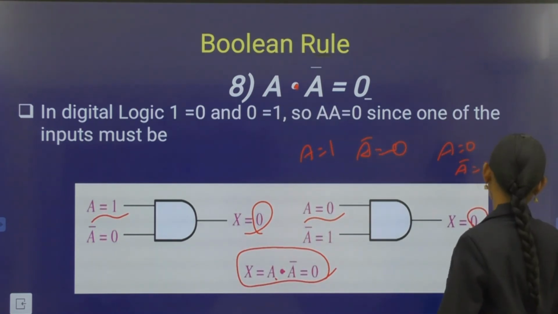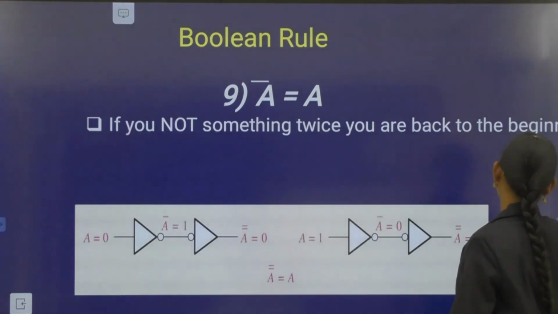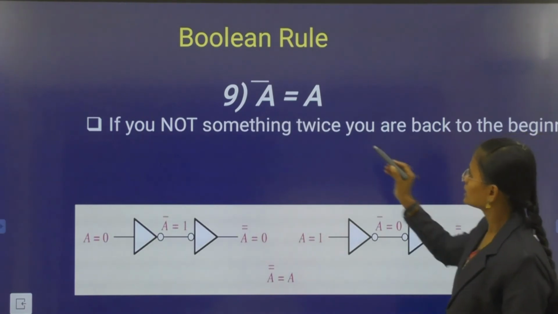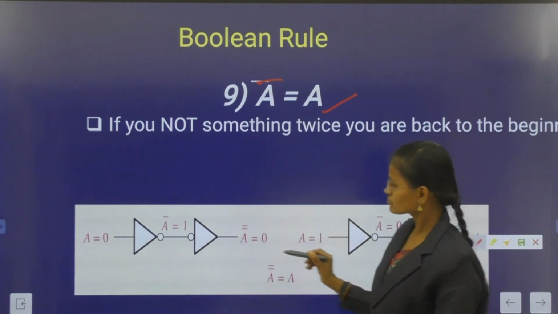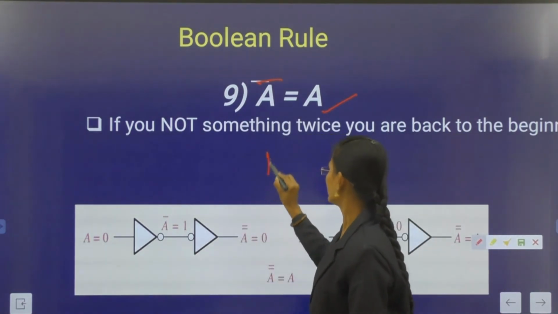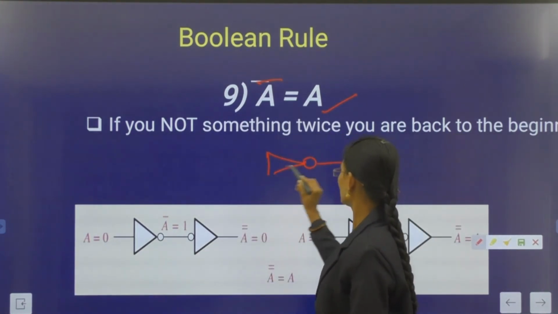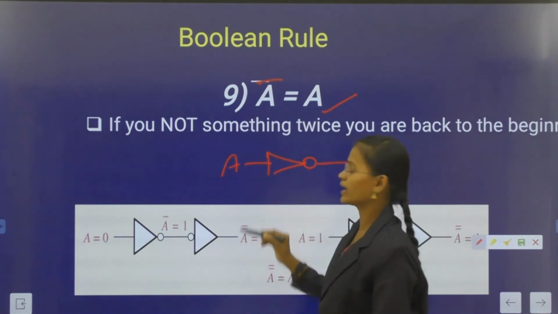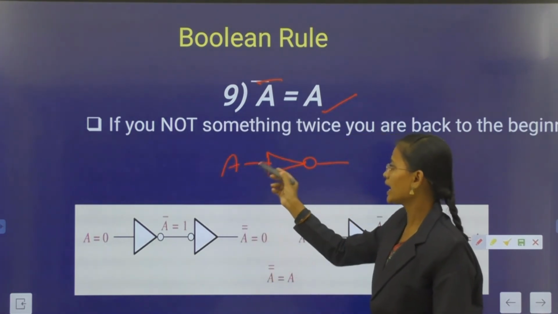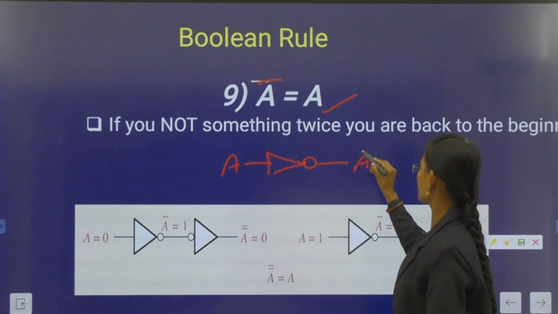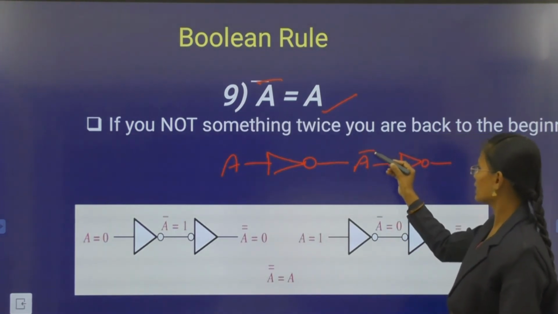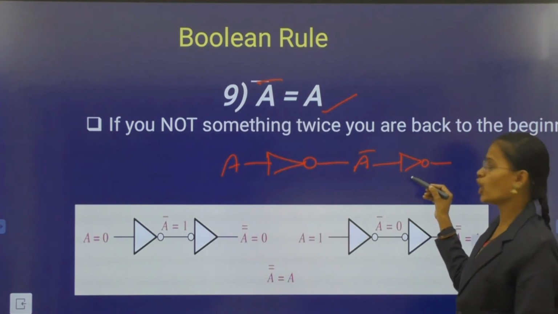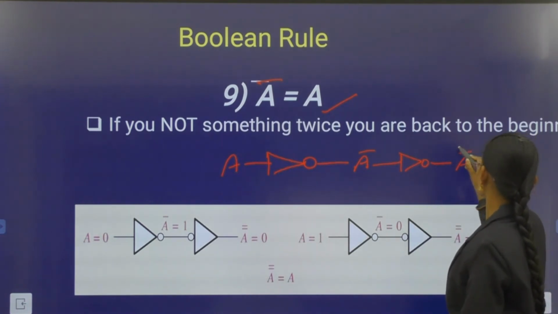And next see the 9th rule. Here a double bar equal to a. How to get this? Here we are using the NOT gate, which has a single input. If you give the a input, then the output is a bar. Next apply another NOT gate: the input a bar gives a double bar.